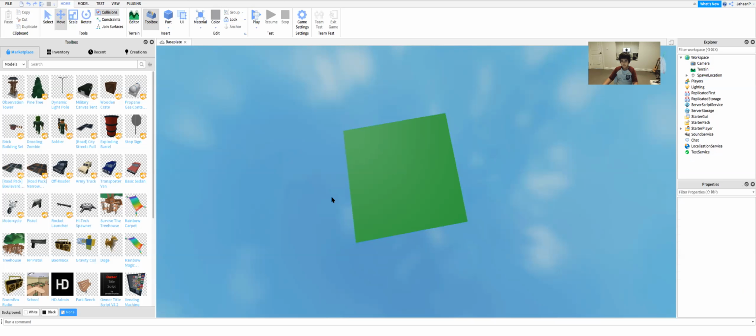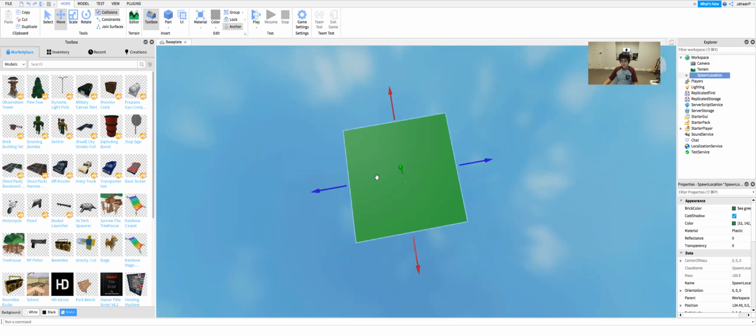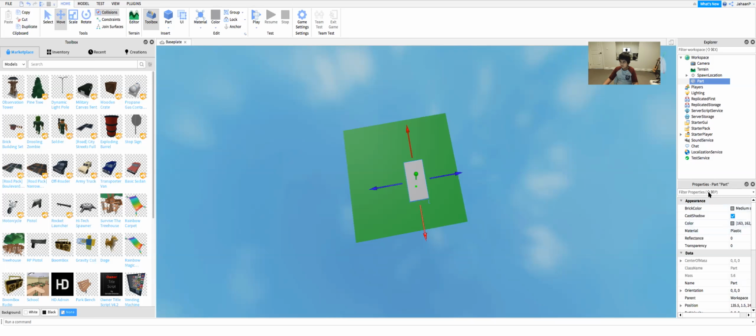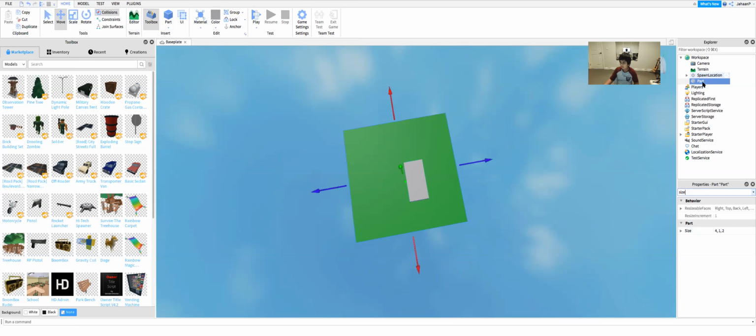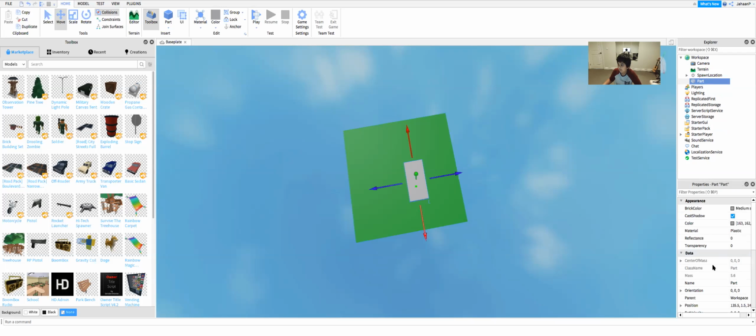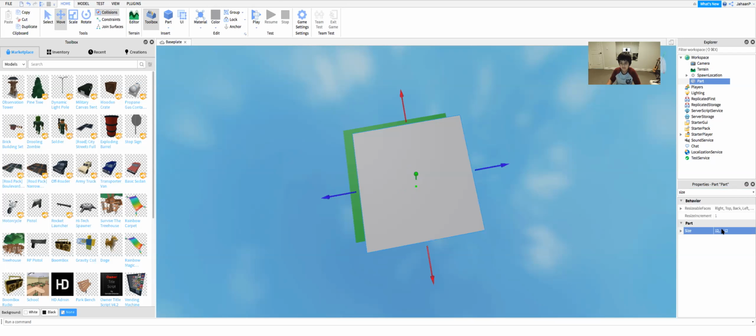Oh, actually no, we'll just insert a part and we'll go to size, and we'll copy this size and go back again to size here and paste that.